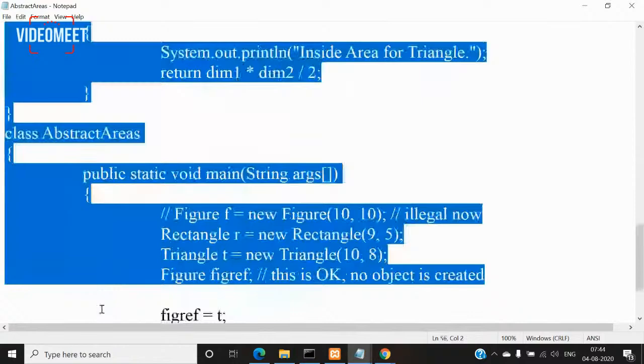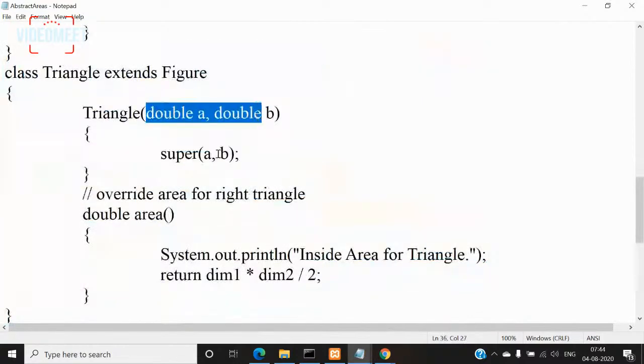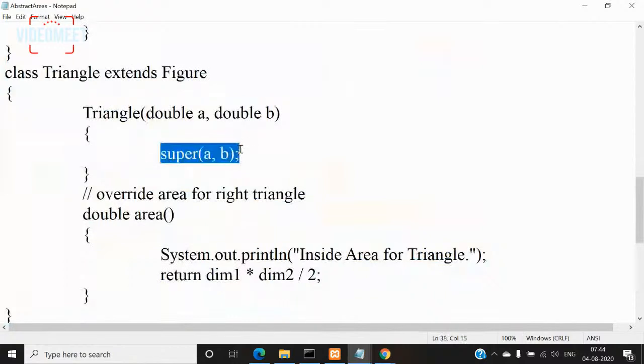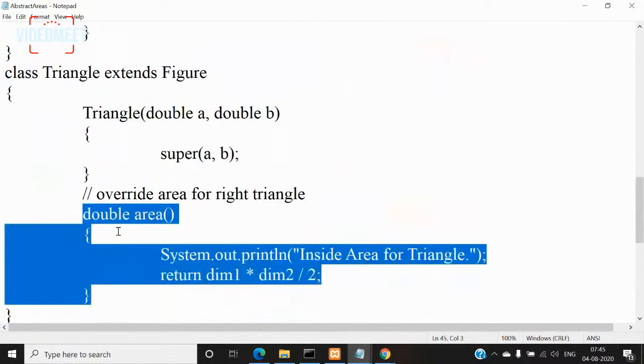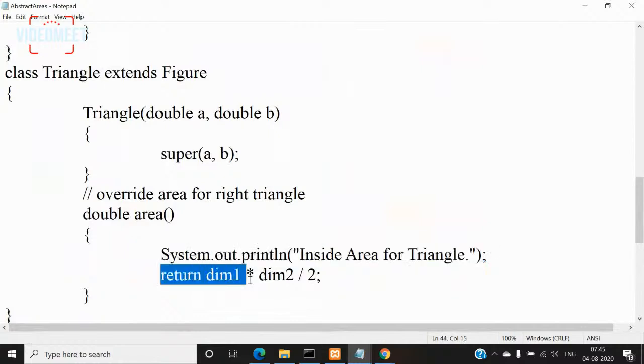Then triangle also has a constructor. This also receives two parameters, just like rectangle, and those two parameters are passed again to the superclass, to initialize dimension 1 and dimension 2. Now coming to the area method definition, it is displaying a message inside area for triangle. Then it is returning dimension 1 into dimension 2 divided by 2.